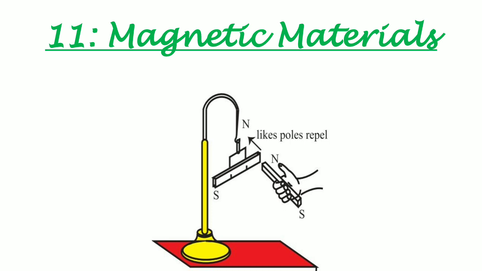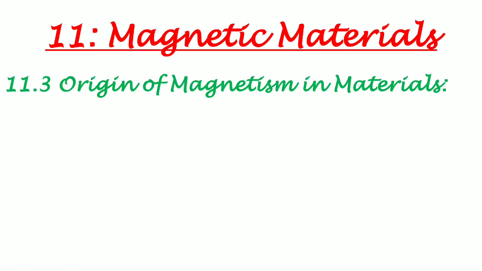So let's see what we are going to study in the present chapter. Here are the points that we have to study in this chapter. We will study point 11.3, that is origin of magnetism in materials.